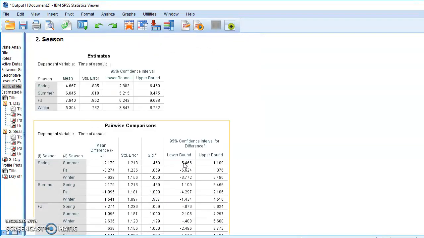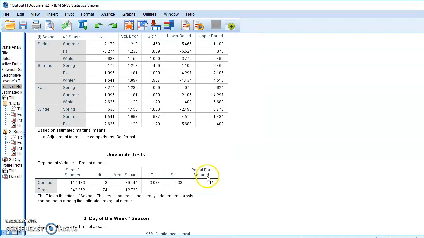So the ultimate conclusion of this sample. For the first research question, we would reject the null hypothesis, as there is a significant difference in the specific time a police officer gets assaulted in the time of year, which would be the season. And then for the other one, research question number 2, that there is no difference in the specific time an officer gets assaulted in the day of the week, we'd accept the null hypothesis there. And then we would also accept the null hypothesis for the interaction, which is that there's no interaction between the time of year and day of the week that the assault occurred on a police officer.